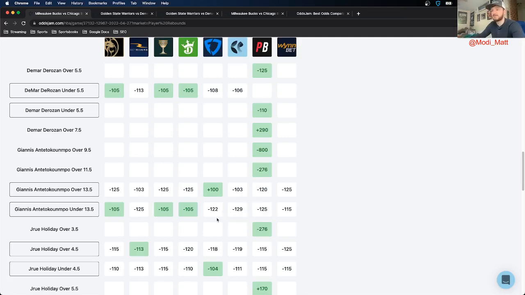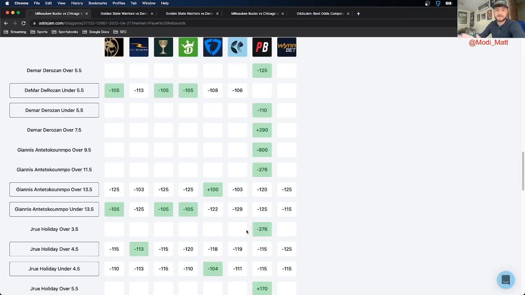I also need to remove the VIG to find out what the true line is. The VIG, as I'm sure you're all aware now, is just essentially the juice that sportsbooks price the odds. It's the way they make their money. They don't charge a transaction fee. Instead, they just juice up the odds to make money by accepting bets on both sides. So for this one, I need to remove the VIG and find out what the true line is.